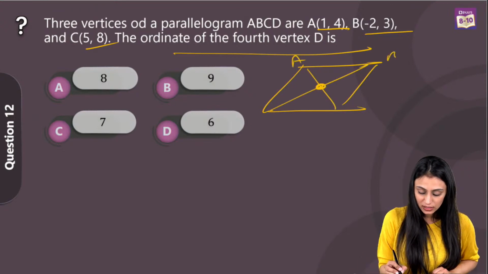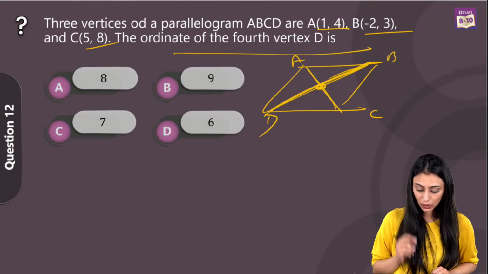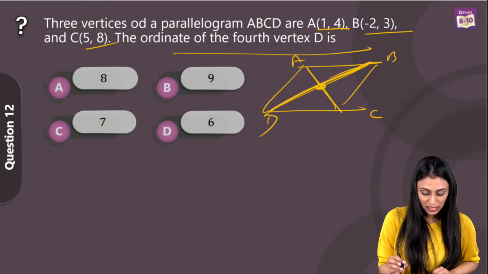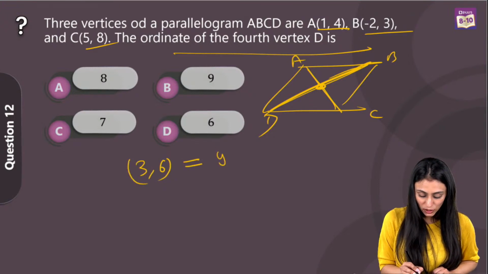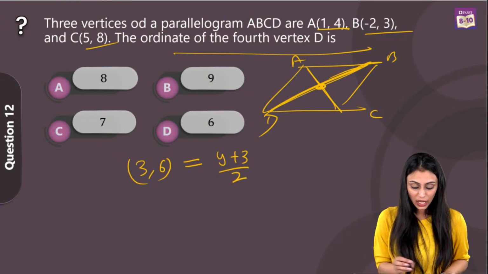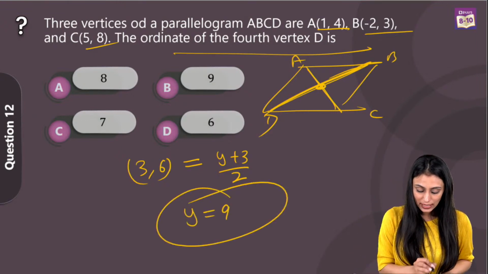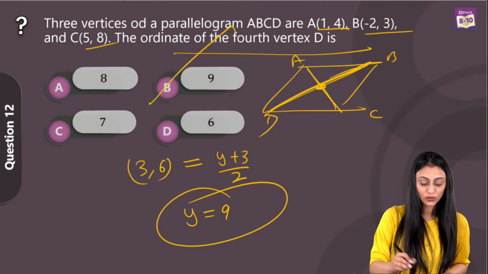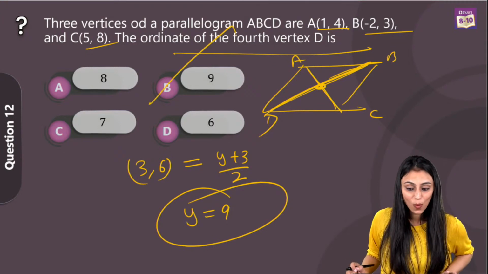So if this is ABCD, the midpoint of AC and midpoint of BD are going to be equal. Midpoint of AC, if you find out, you will get (3, 6), and midpoint of BD is going to be (x plus something by 2, (y plus 3) by 2). I'm using the midpoint formula over here to find this out. So we get y equals 9 from here, which is option B. That's basically the ordinate.